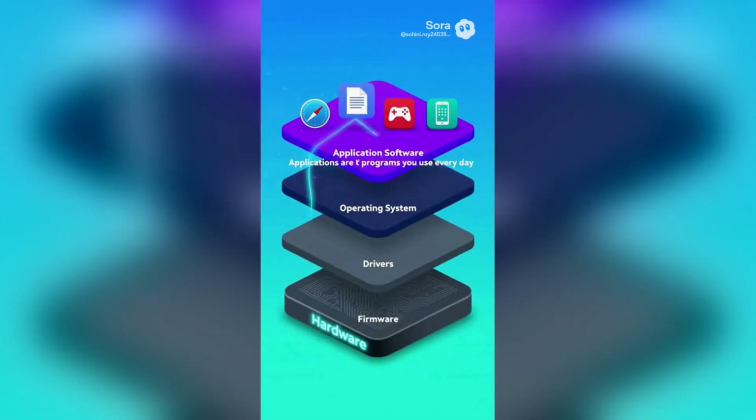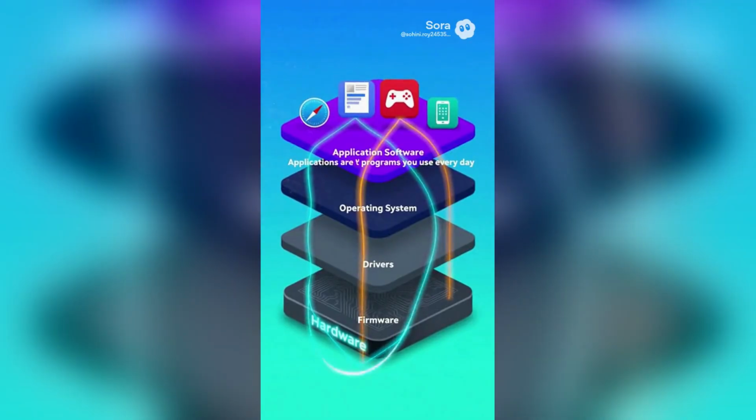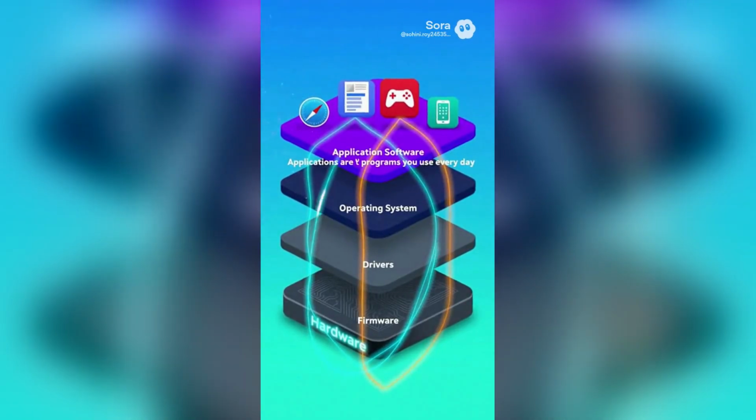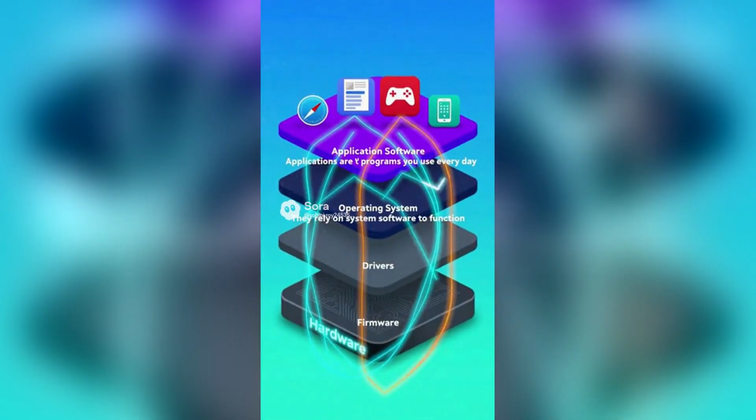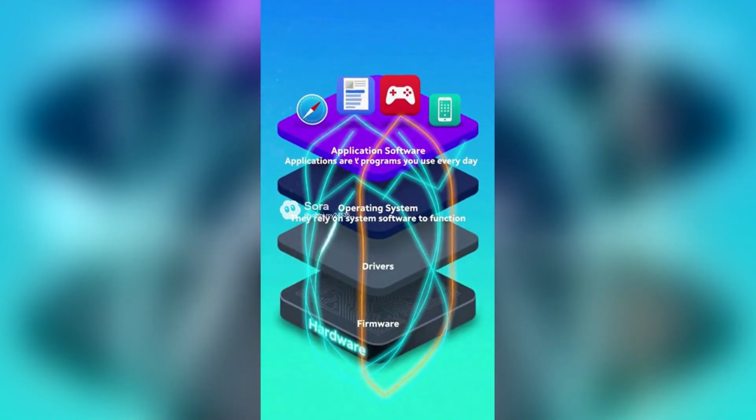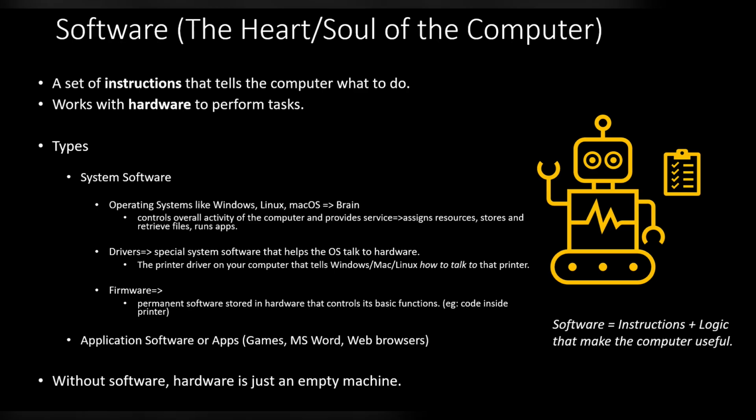Now, finally, we have application software, or simply apps. These are the programs you interact with every day. You use the games, the web browsers, Microsoft Word, the mobile applications, all those things. Applications sit on top of system software and rely on it to function. So when everything works together, system software, drivers, firmware, and applications, the computer becomes useful, powerful, and interactive. If we have to sum up, software is the logic that brings hardware to life.